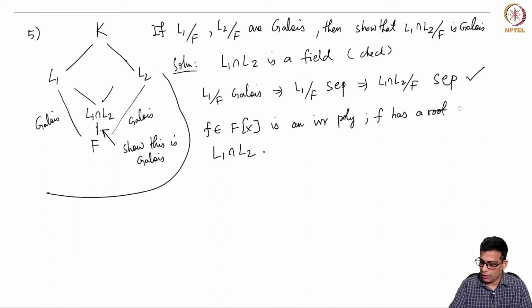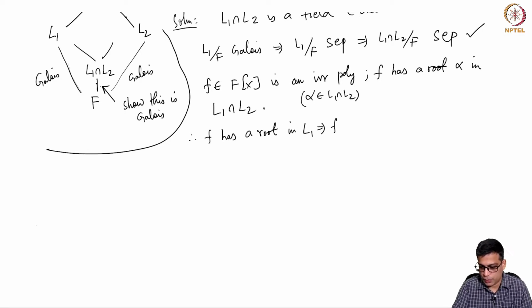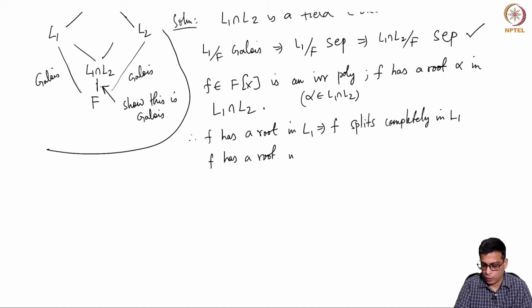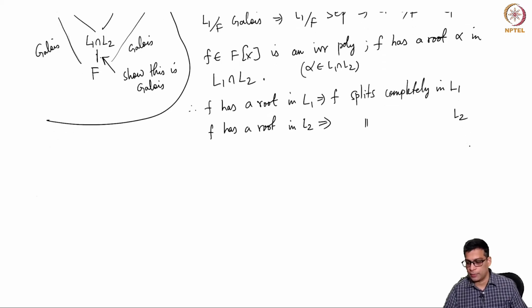So f has a root, let's say alpha, in L1 intersection L2. So it is in L1, so f splits completely in L1. Similarly, of course, f has a root in L2 also, because the same root alpha is in the intersection. So it has a root in L2, so it splits completely in L2.